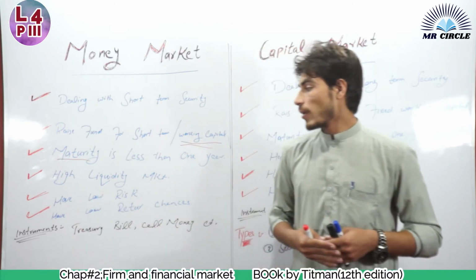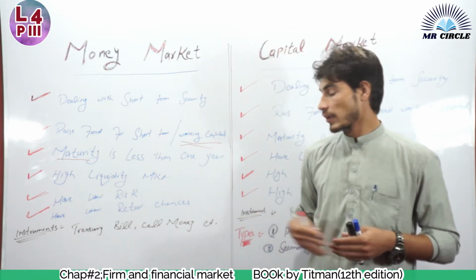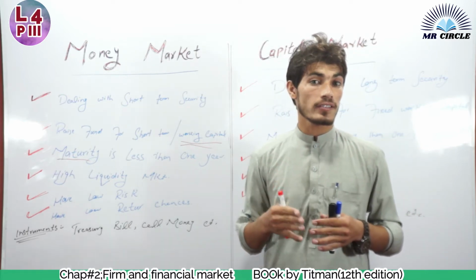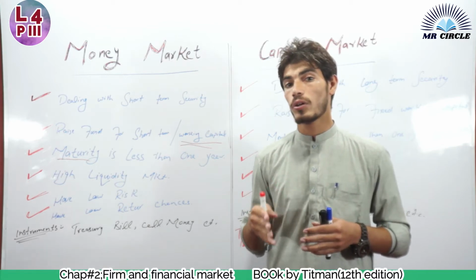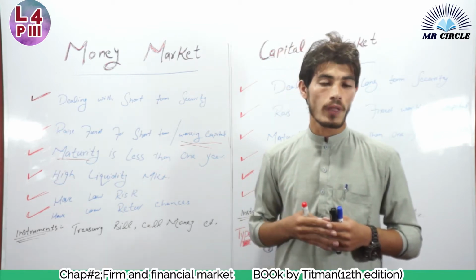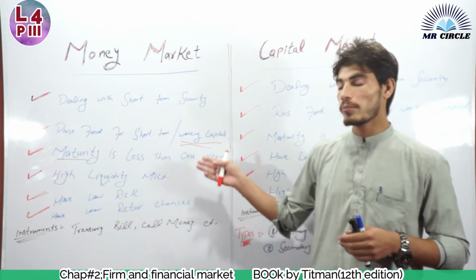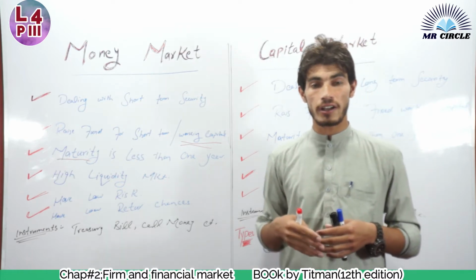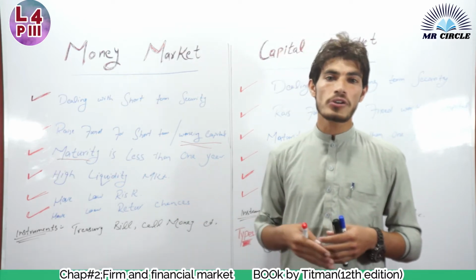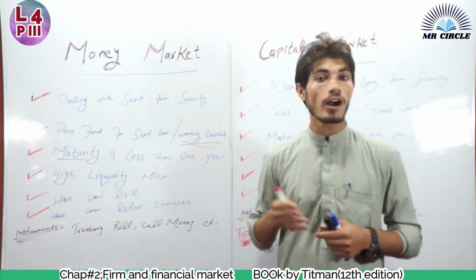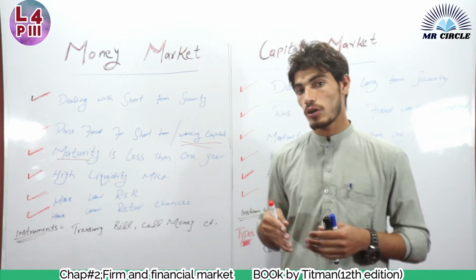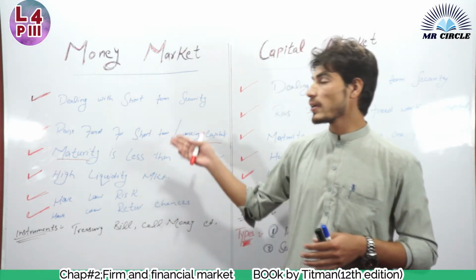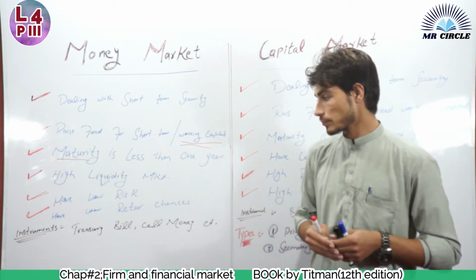The next point in money market is that it has low returns. Low returns means that when the risk is low, the return is also low. Or we can say that the duration in money market is low. So there are low returns because the interest rate is low. When the time duration is high, the interest rate is also high. So when the time duration is low, there is a low interest rate, which becomes the reason for low returns. So money market has low return chances.